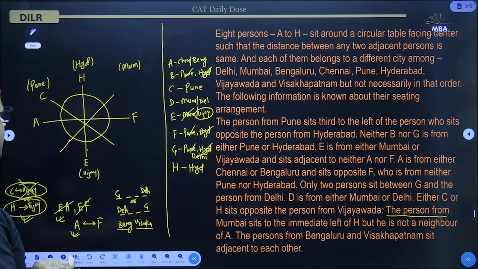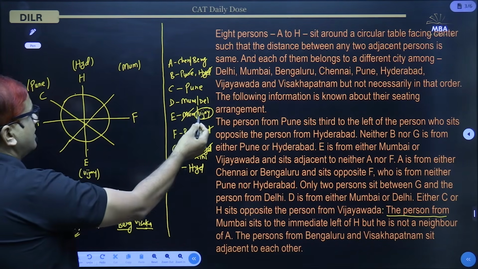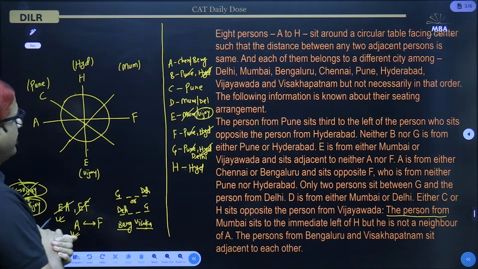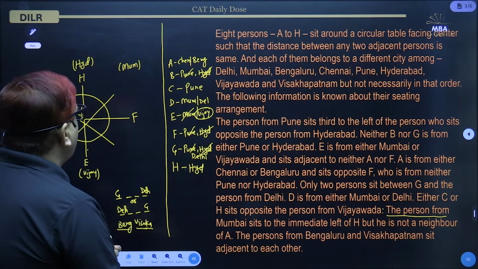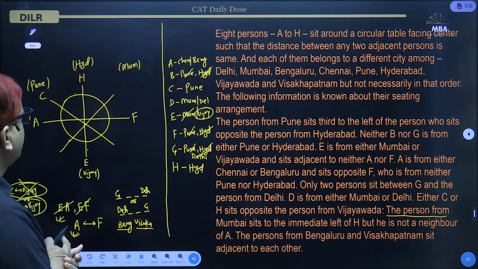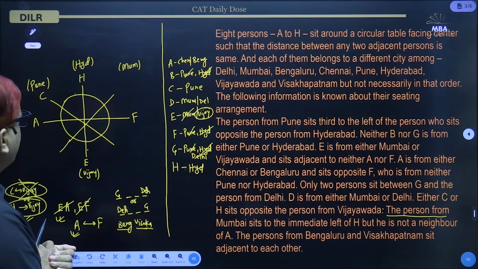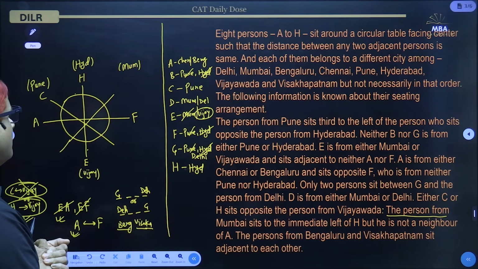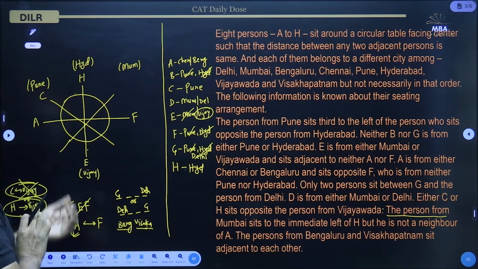So, and E is from Vijayawada. D can be either from Mumbai or E can be from Delhi. Okay, F, what about F? F can be, or let us try to put G first.